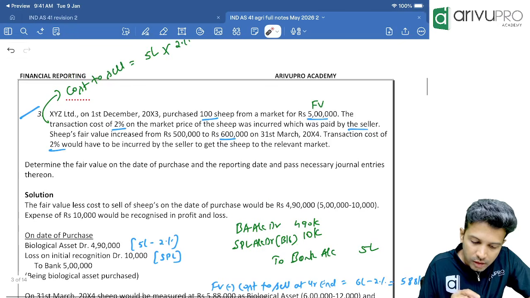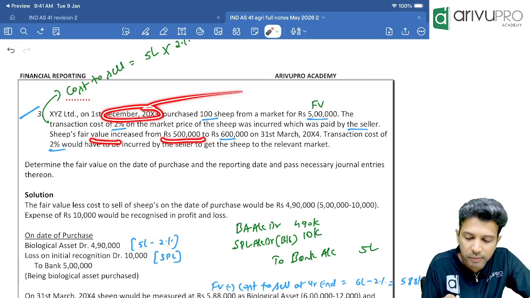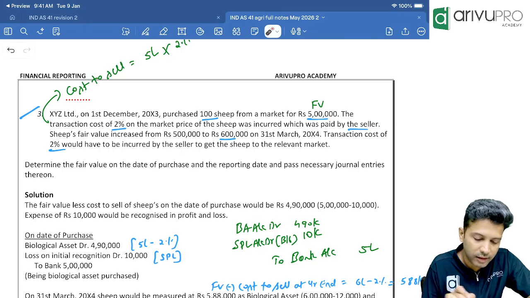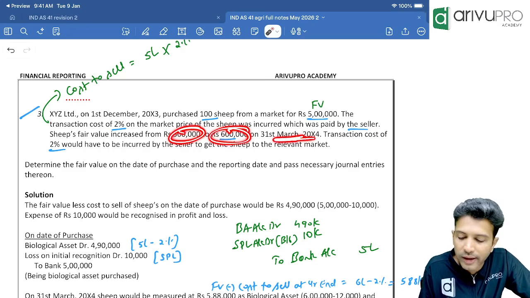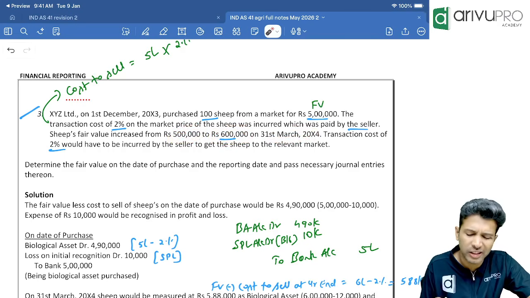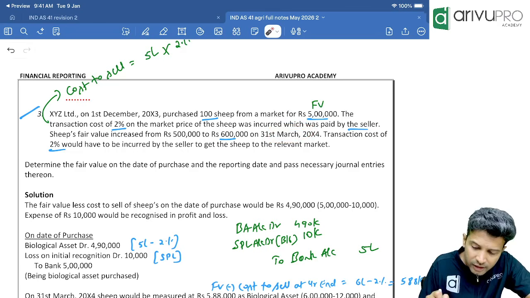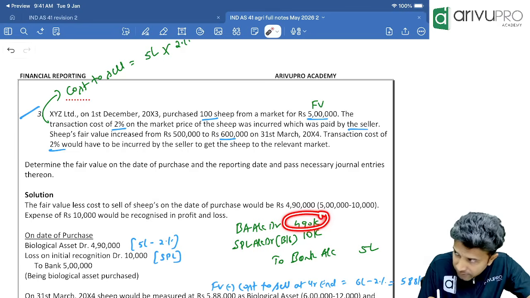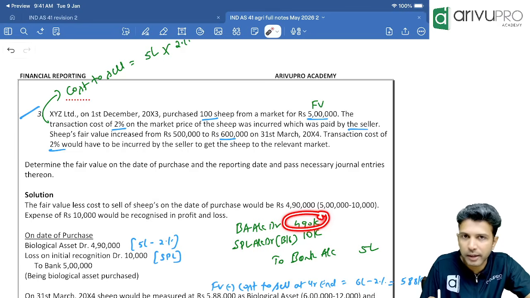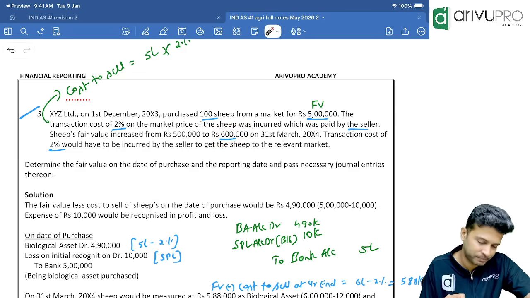Okay, check. The sheep's fair value increased from 5 lakh. On 1st December 20x3 when we bought, the fair value was 5 lakh. But it has increased to 6 lakh on 31st March 20x4, which is our year ending date. So on year ending date, will you still show biological asset at 490 or remeasure again? At every reporting period, year ending or quarter ending, depending on what we are following, biological asset should be measured at fair value less cost to sell. Now at year ending, what is the fair value? 6 lakh.